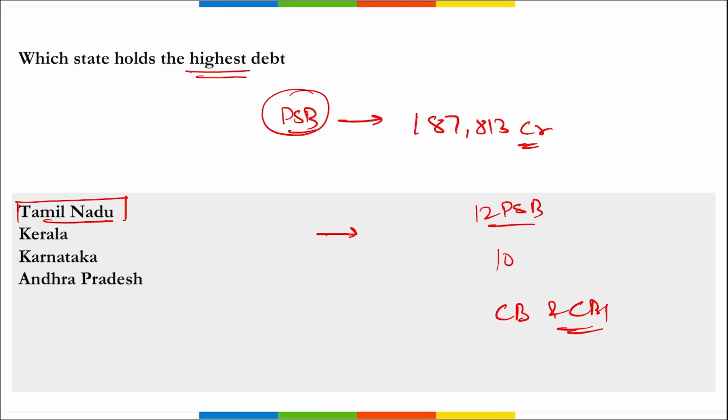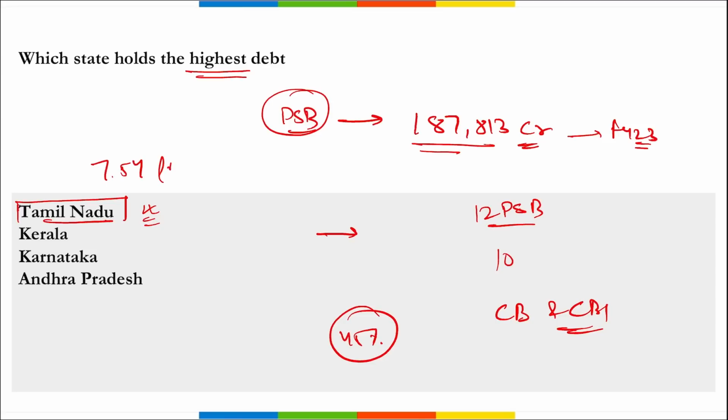So coming back, remember Canara Bank has topped the list of the public sector banks with the highest lending of 187,813 crore rupees in fiscal year 23. Correct. Then Canara Bank's lending to state-run PSBs and corporates alone accounted for over 45% of the total lending of all the PSBs. Then apart from this, as just mentioned, it is Tamil Nadu that has the highest outstanding debt in India. Correct? And this debt is around 7.54 lakh crore rupees.